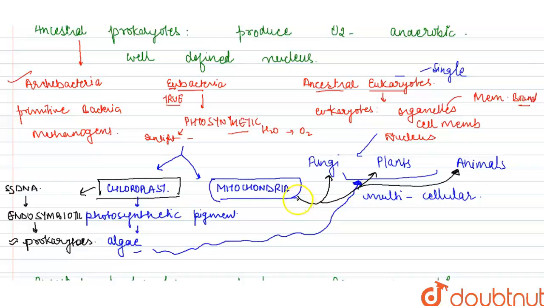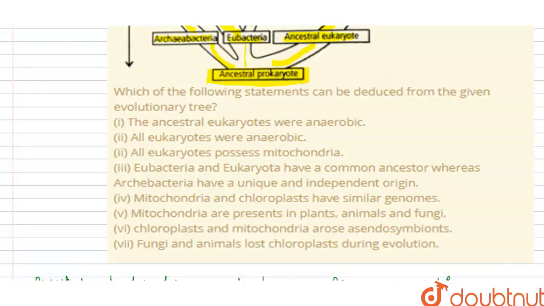Now we'll see the options one by one. Which of the following statements can be deduced from the given evolutionary tree? We have to select the right one. First option: the ancestral eukaryotes are anaerobic. Yes, because there was no photosynthetic pigment like chloroplast in the ancestral eukaryotes, hence they were anaerobic. All eukaryotes are anaerobic? No, all eukaryotes are not anaerobic.